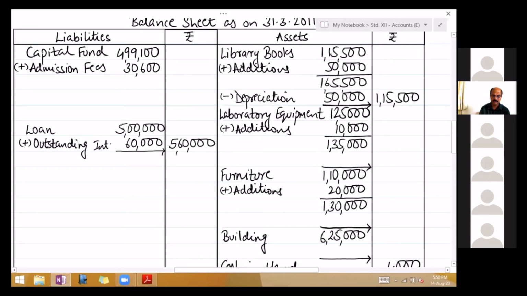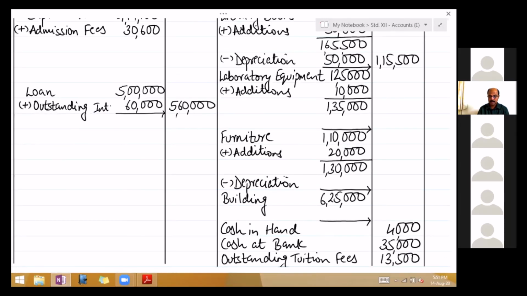Second depreciation, furniture 30,000. So furniture 30,000 deduct, depreciation on furniture, outer column 1 lakh. Then laboratory equipment, depreciation is 20,000.